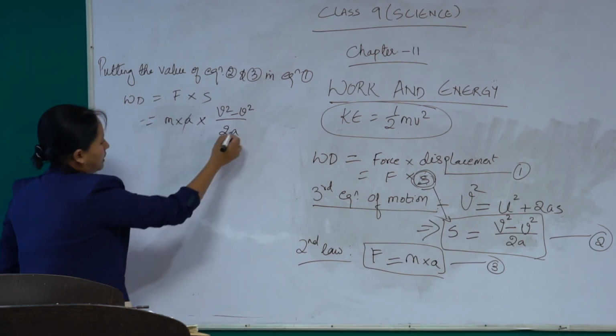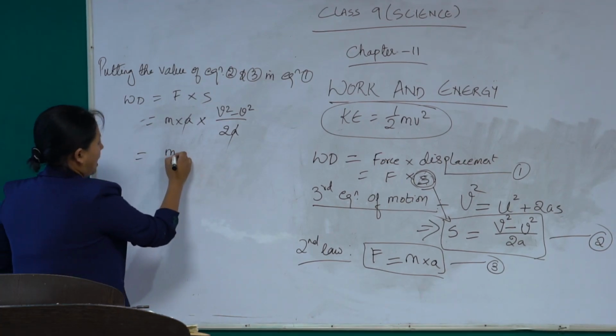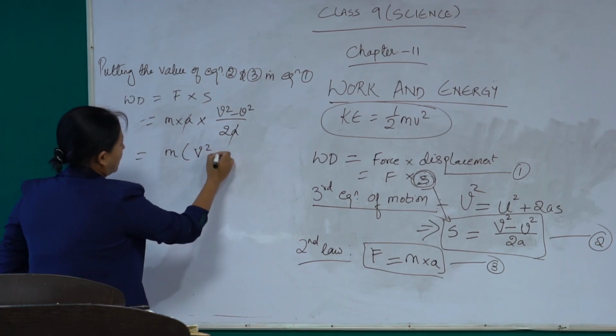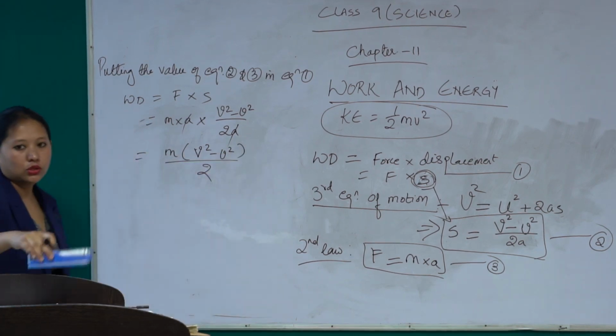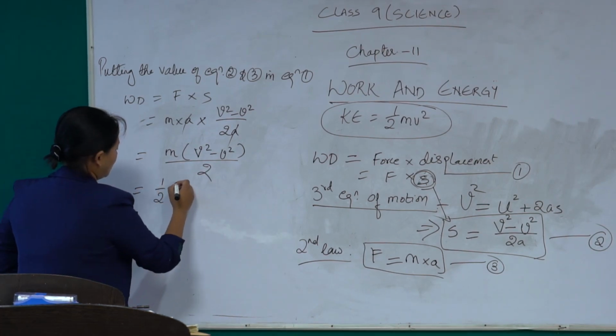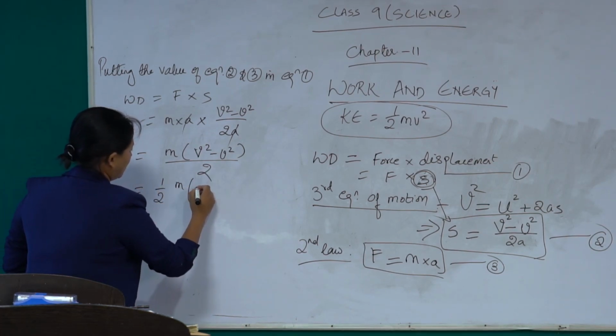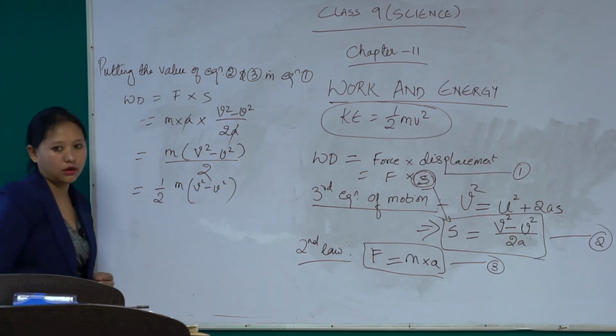So a and a cancel. The remaining is m into v square minus u square divided by 2. So now we can write it like this: 1 by 2 into m into v square minus u square, right?